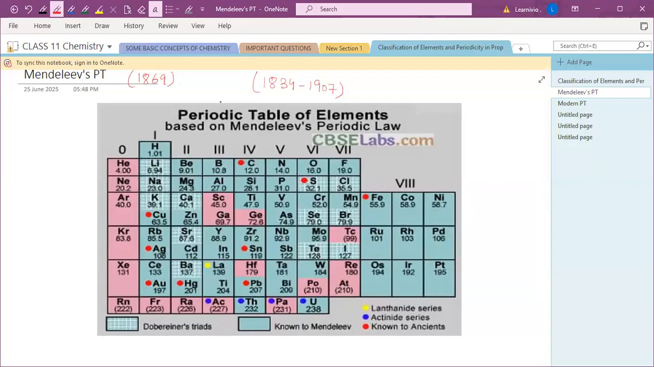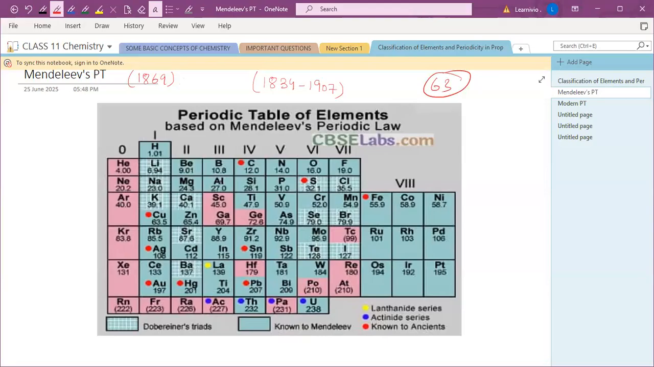And he arranged the known elements. At that time, I think 63 elements were known. At the time of Mendeleev, when he gave the periodic table, 63 elements were known, and he arranged the known elements in order of their increasing atomic masses. He considered the fact that elements with similar properties should occupy the same vertical column. And he left blanks where he did not know about the elements.